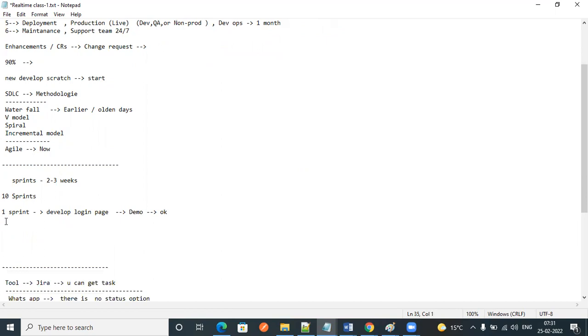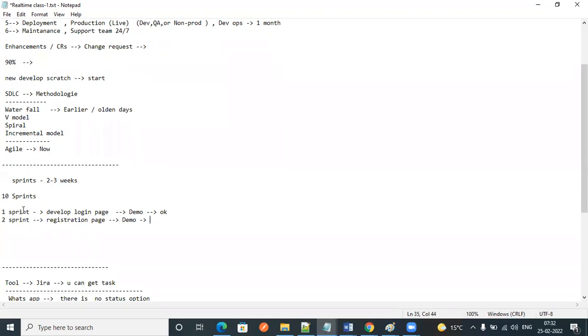Next, the second sprint. Same thing. We will develop the registration page. Whatever we have developed, we are going to showcase to the customer. If they are okay, then we'll proceed to the next feature.